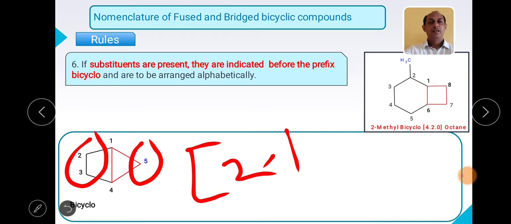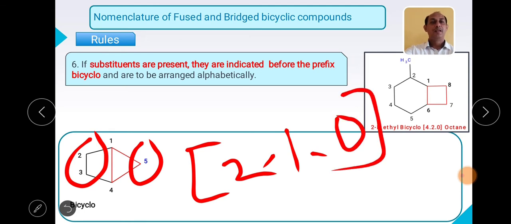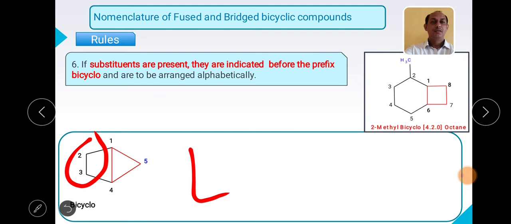In between the common carbons, the 1 number carbon and 4 number carbon are the common carbons. So how many atoms are in between? 0. So the bracket must contain 2 1 0, right? Understood? So this is how we can give it.